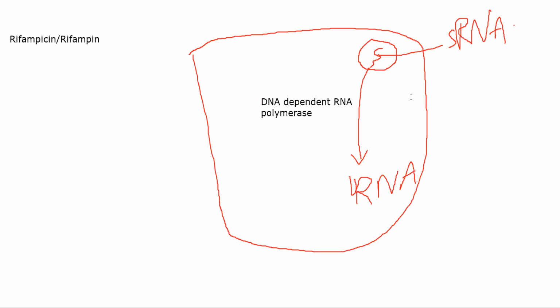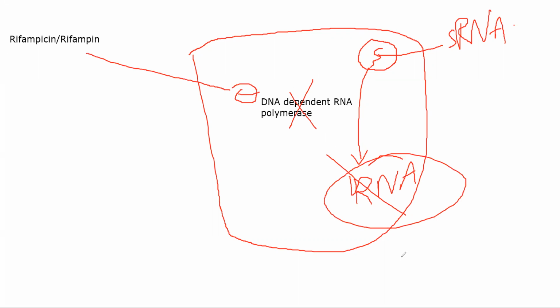All right, it is polymerizing RNA, it is making more copies of RNA, but it is dependent on DNA. Whose DNA? The human's DNA, or the host's DNA. So that enzyme's name is DNA dependent RNA polymerase. It depends on DNA to polymerize RNA. All right, our rifampicin is basically binding to this enzyme and inhibiting it. So it will come here and inhibit the function of this particular enzyme, because of which you will not have any more RNA being formed.